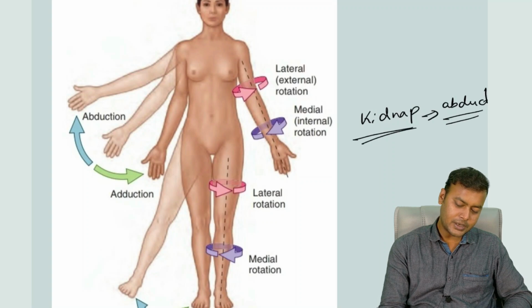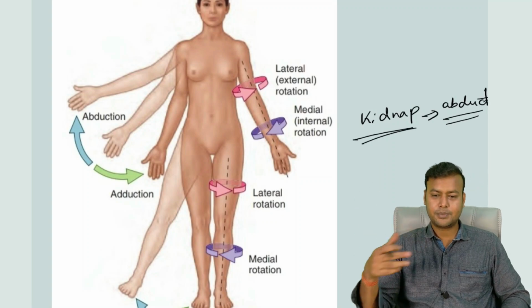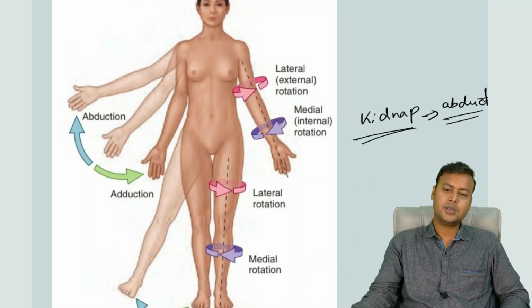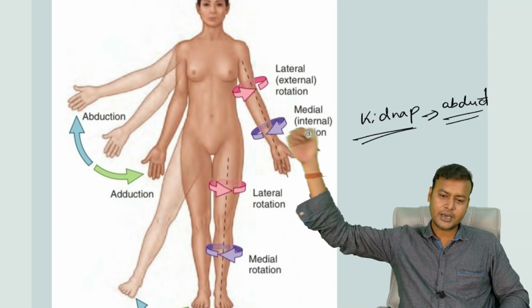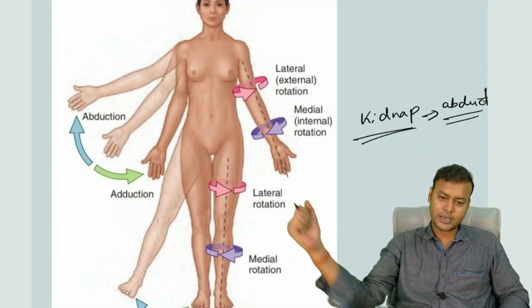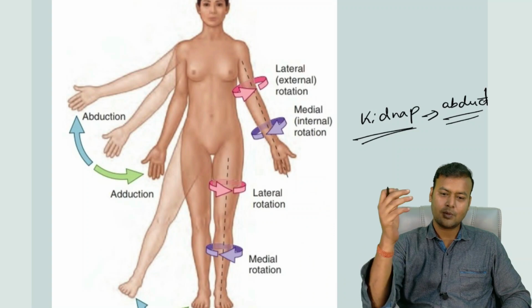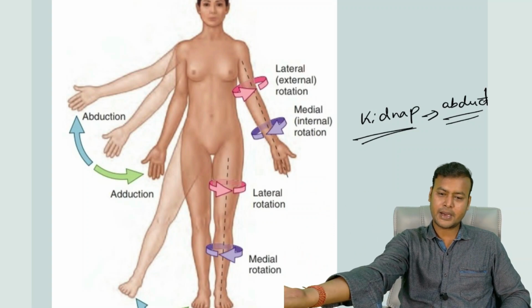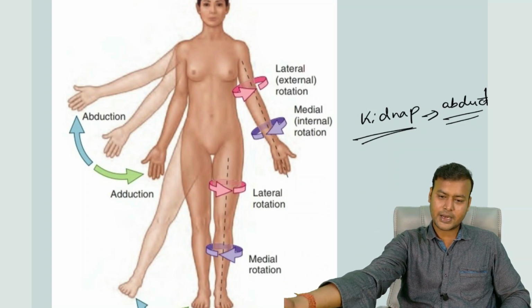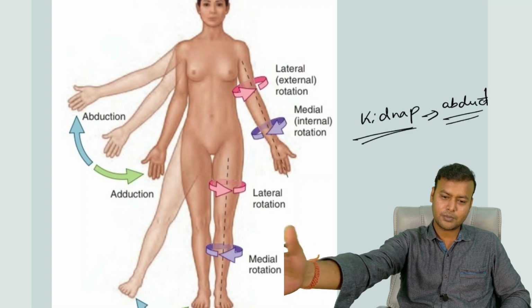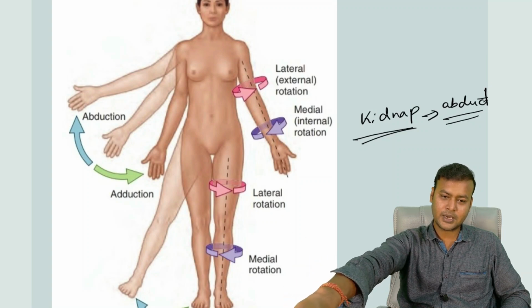So abduction. To kidnap means abducting someone. So when the movement takes away from the midline, it is the abduction. But when I'm again bringing it back towards the midline, it is adduction. When I'm rotating my hand outwards, it is lateral rotation. When I'm moving it inwards, it is medial rotation.